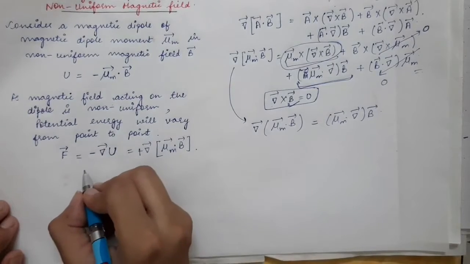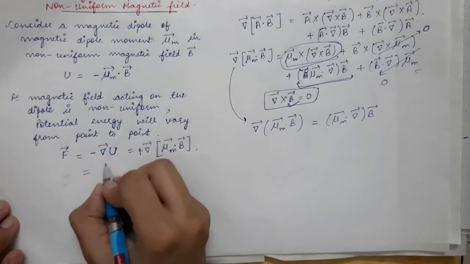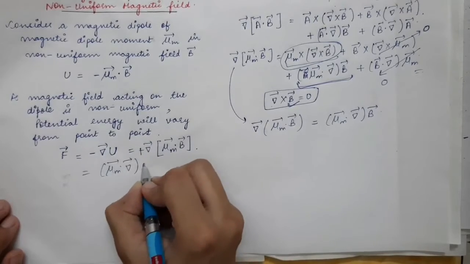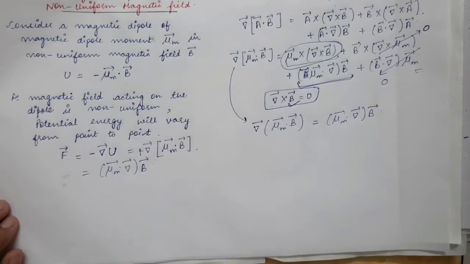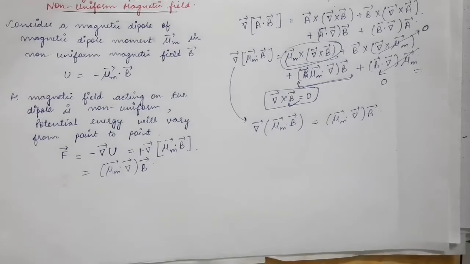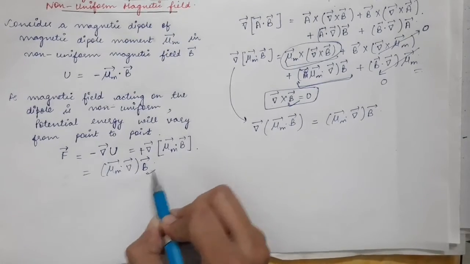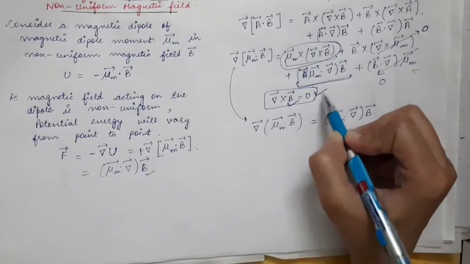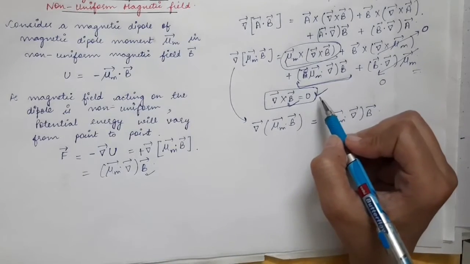And you can write the expression of force as mu m vector dot product with del vector times B vector. Now keep in mind that this is the expression of force only when the magnetic field is conservative, means its curl comes out to be equal to 0.